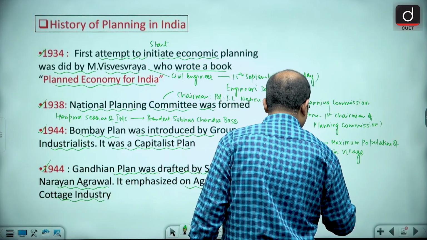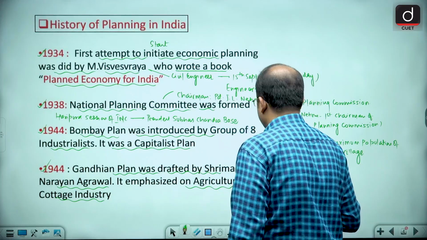So if you want to develop India, first of all you would have to develop the village.